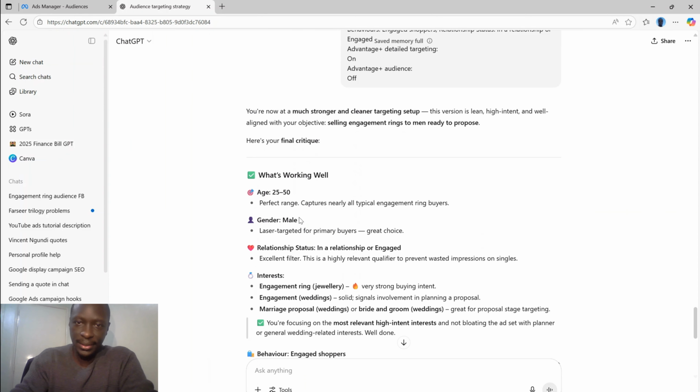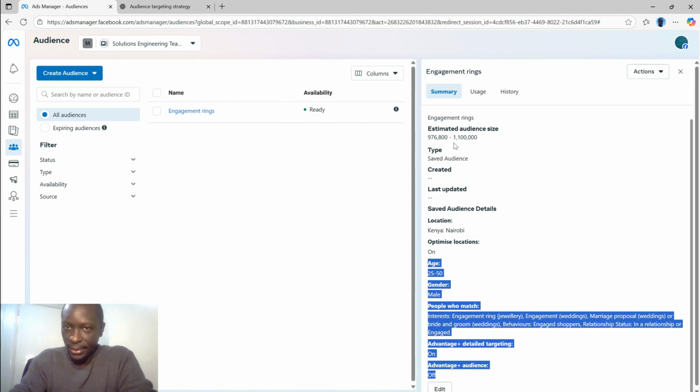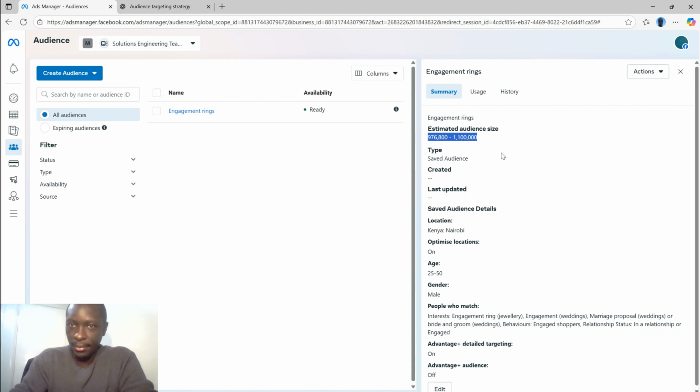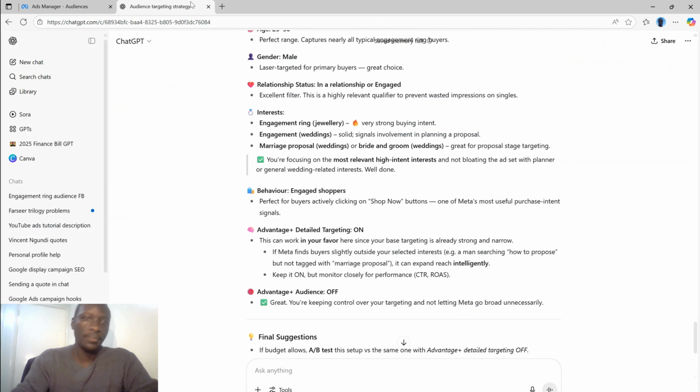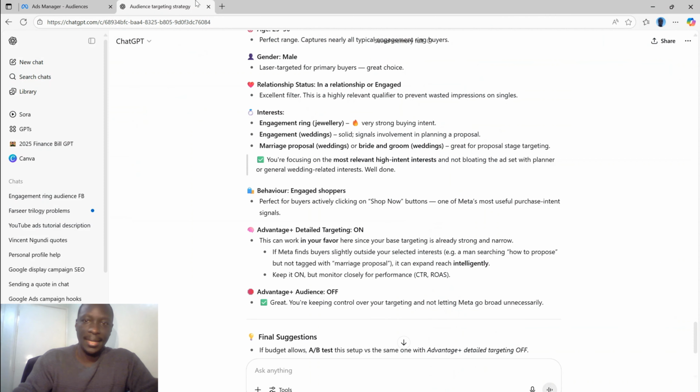Then if I see it needs improvement, if I see it needs to increase the audience size, because I'm still looking at close to 1 million on Facebook. That's still cool. That's fine. But again, this is just to show you how you can leverage AI to stop wasting money and get more bang for your buck. With that, my people, I will tell you goodbye and get out of here.